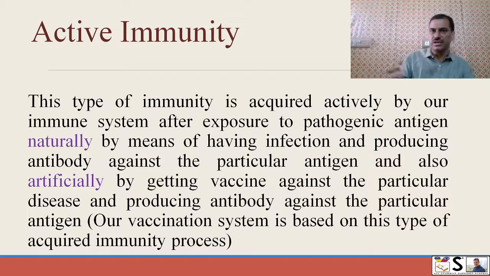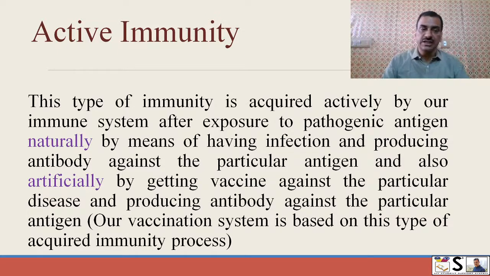For example, when we are getting an infection, say of corona, then the body starts to produce antibodies, and when he recovers, then a lot of antibodies will be there in the plasma of that patient,